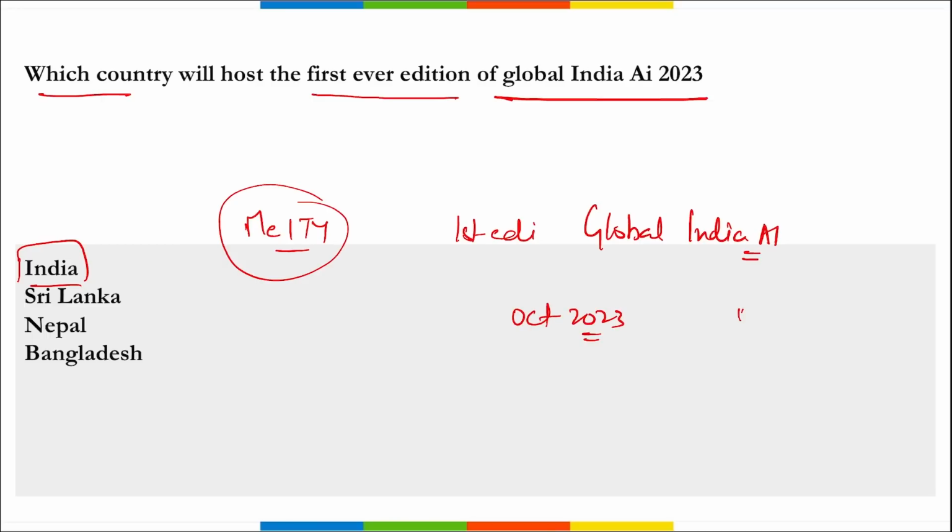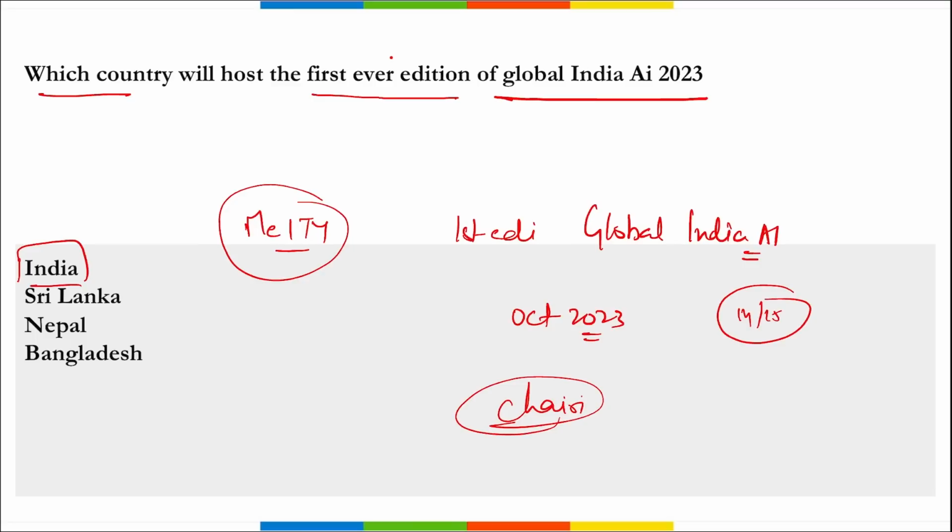And tentatively it is planned for 14-15 October. Rajeev Chandrasekhar, who is our Minister of State under the Ministry of Skill Development and Entrepreneurship and MeitY, will be chairing the conference steering committee here.